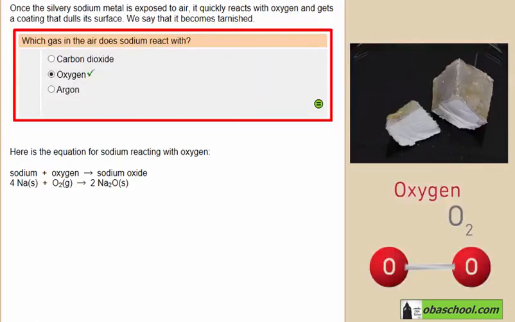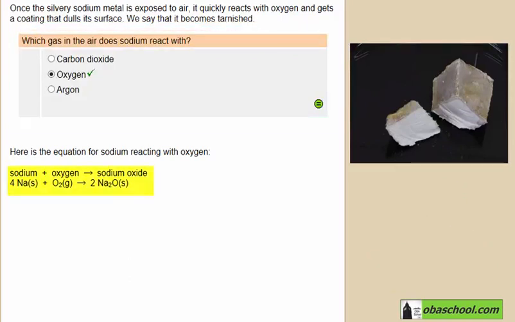Excellent. So sodium will react with oxygen gas according to this equation. Sodium plus oxygen will produce sodium oxide. 4Na solid plus O2 gas will produce 2Na2O, which is solid.